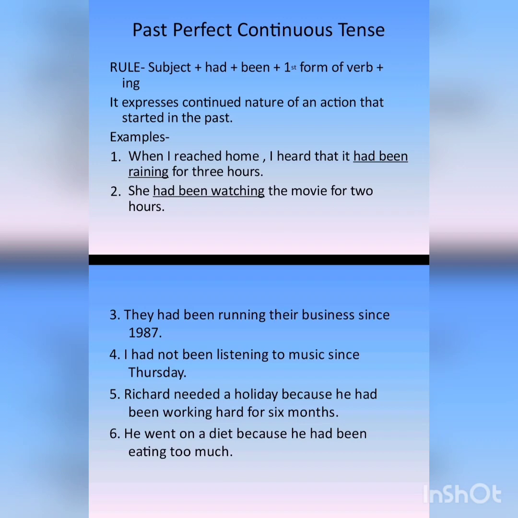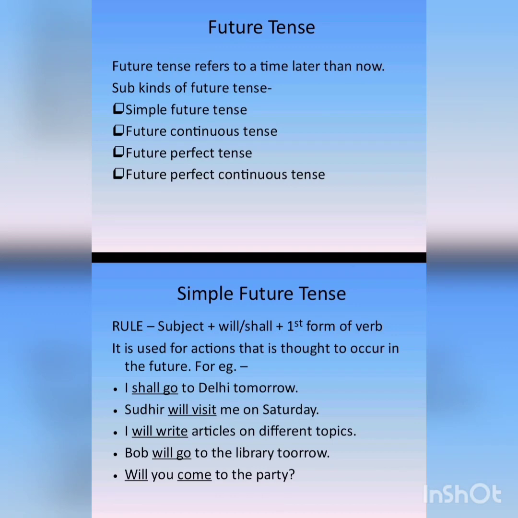Okay, the next is future tense. So future tense is used to refer to any action that will happen in the future to a time later than now. Means जो अभी time जो आया नहीं है, that is called future. Okay, so future tense is used for talking about those actions which will happen at a time later than now. इस time से बाद में. Okay, so there are 4 sub kinds of future tense: simple, continuous, perfect and perfect continuous.